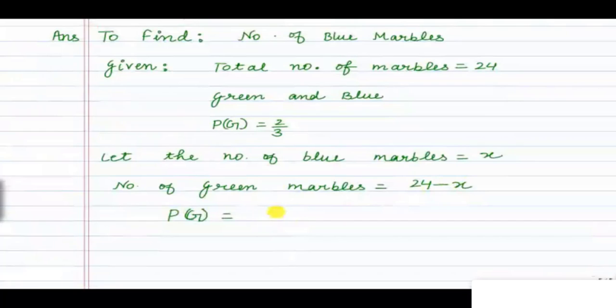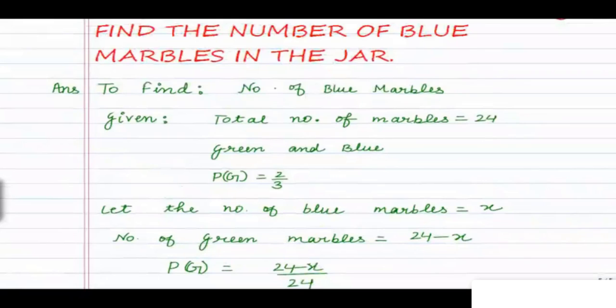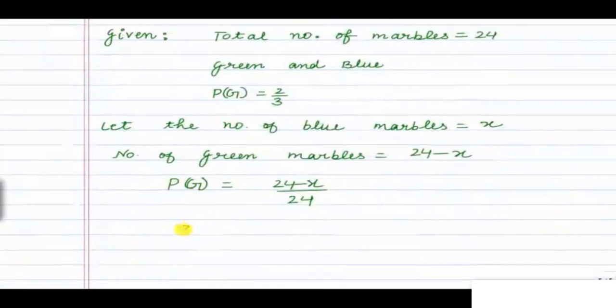The number of green marbles here is 24 minus x, divided by the total number of marbles, 24. And it is given that the probability of drawing a green marble is 2 by 3. So we can write here 2 by 3 is equal to 24 minus x divided by 24.